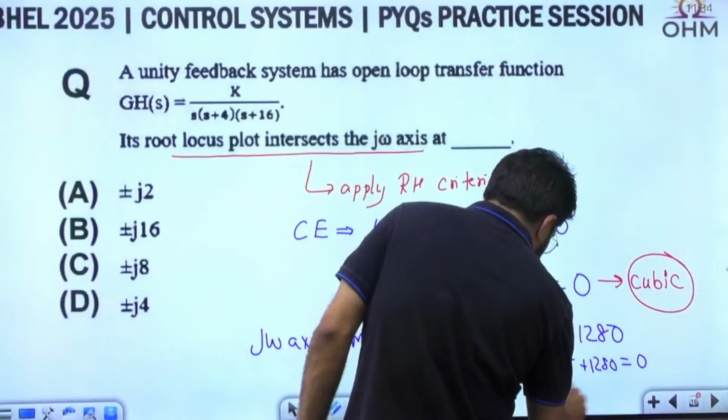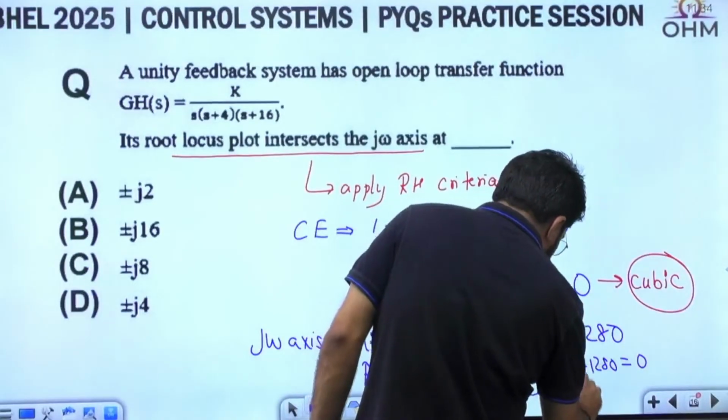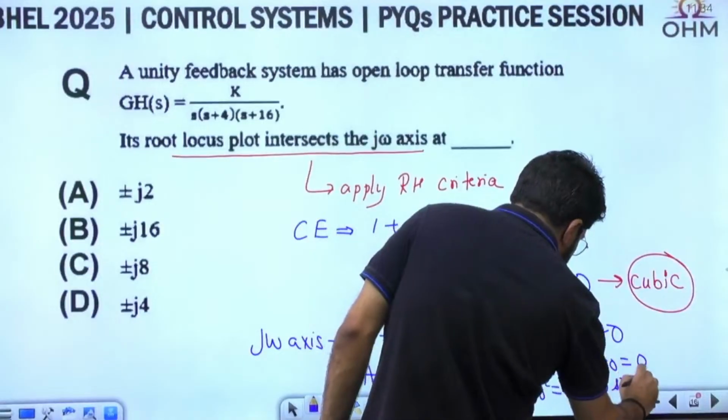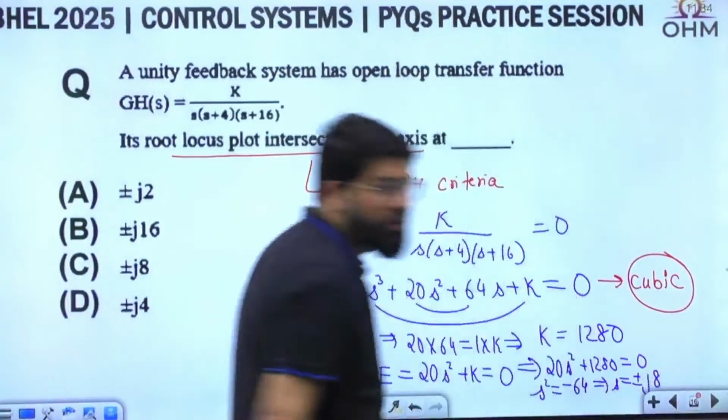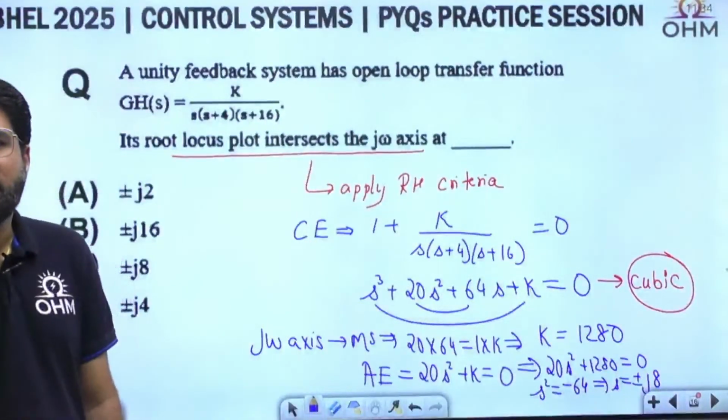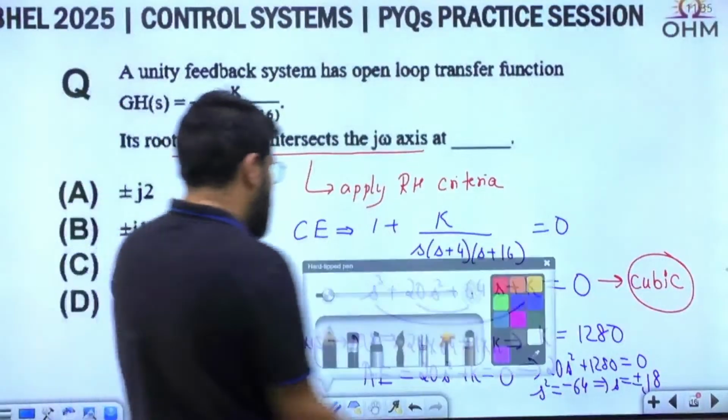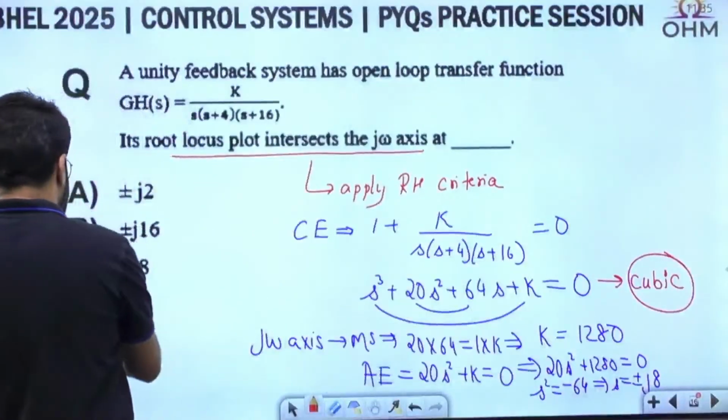The 20 will cancel, so s square is negative of 64, and hence s is plus minus j8. S will be equal to plus minus j8, the correct answer. Option number C.